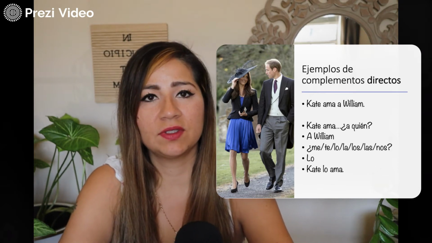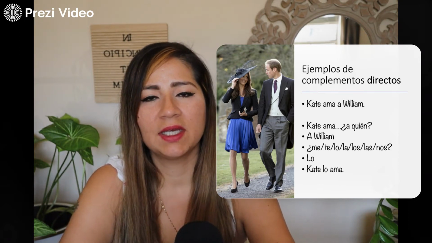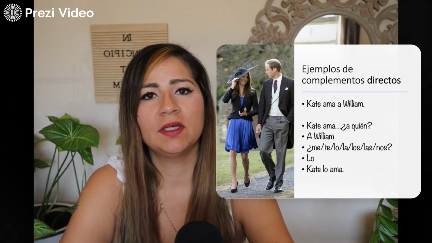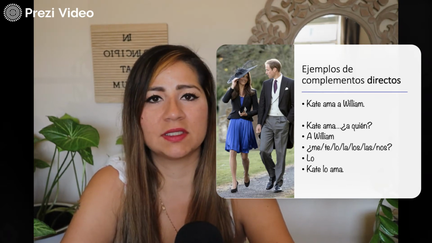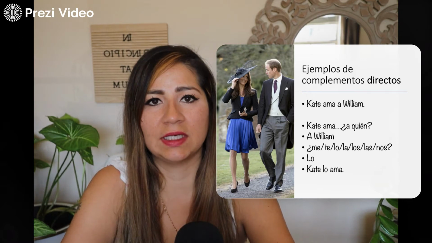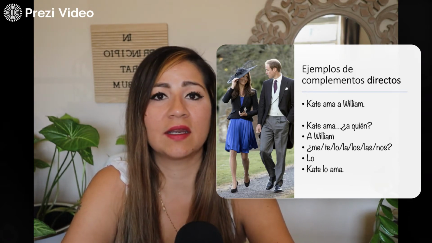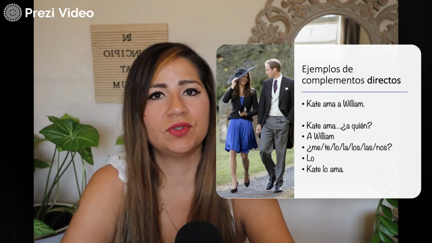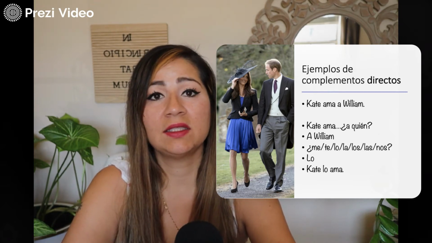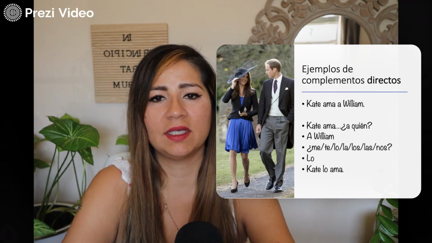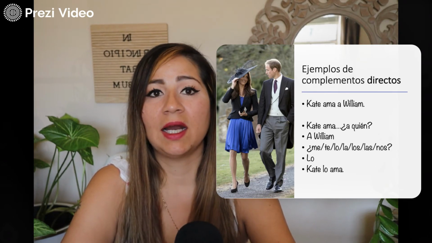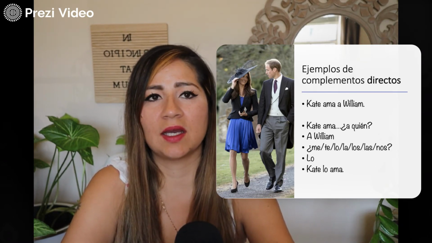En esta foto tenemos a Kate y William. Kate es la esposa de William. William es el hijo de la princesa Diana. Ellos son ingleses. Él va a ser el rey. Ella va a ser la reina. Ellos son esposos. Ellos tienen 3 hijos. Kate ama a William. ¿A quién ama Kate? Kate ama a William.